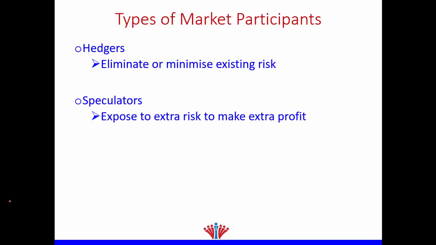The second type is speculators. So what do you mean by speculators? Speculators don't have a risk level. Let's assume that you are a finance student, you understand finance pretty well, and you can predict the market with a high degree of accuracy. You see that there is tension between the Gulf and Iran nowadays. There might be a war. You know that if there were a war between the Gulf and Iran, what will happen?